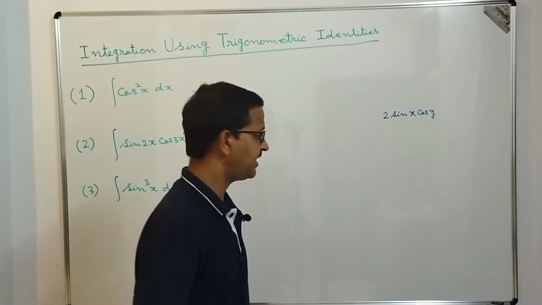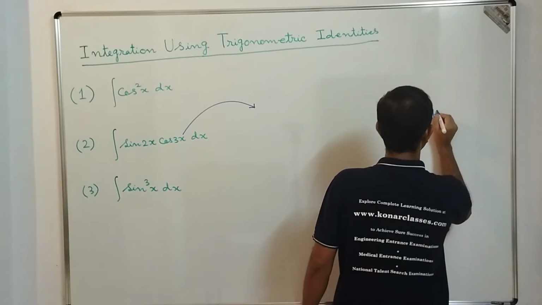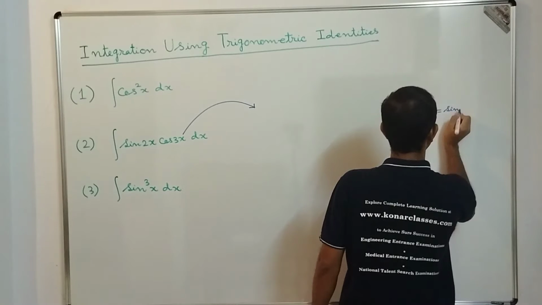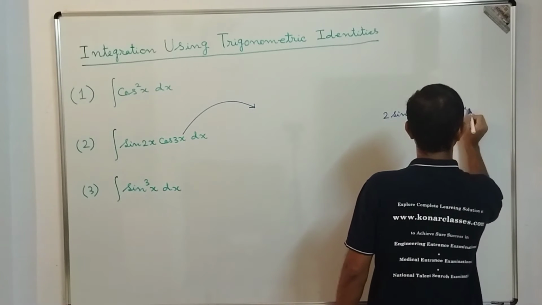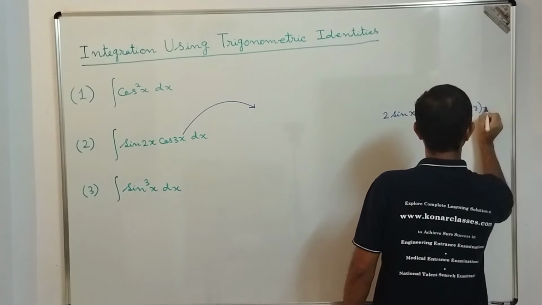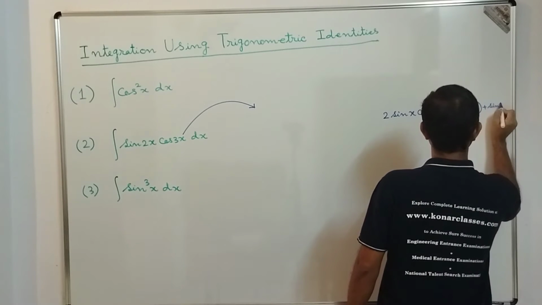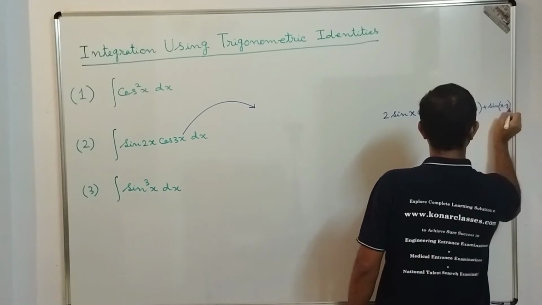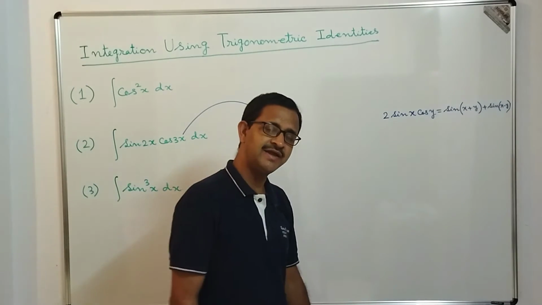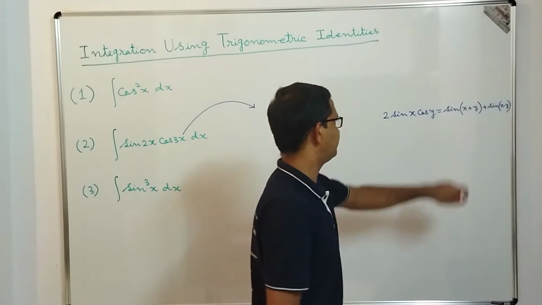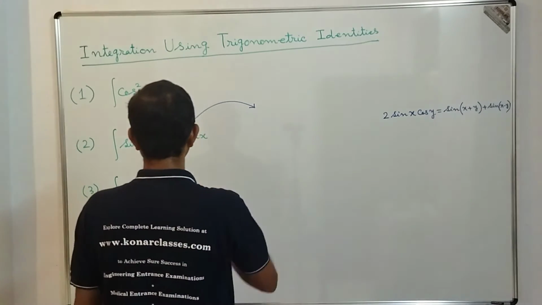If you recall, 2 sin x cos y is equal to sin of x plus y plus sin of x minus y. That is the formula. So we are going to use that formula.